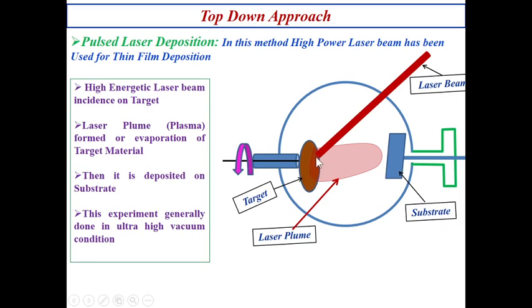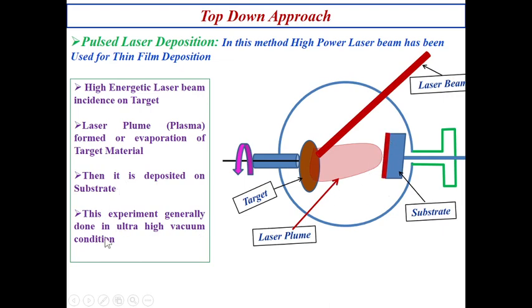So this laser plume means the so-called evaporation of the target material, with some of it ionized. Only for that reason can a plume or plasma atmosphere be created. Whenever this high power laser light is incident, it interacts with the atoms of the target material, the evaporation starts, and then it is deposited on the substrate.